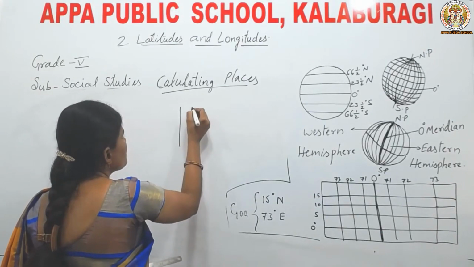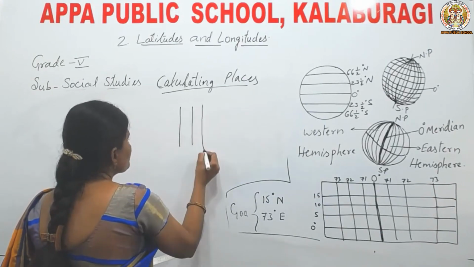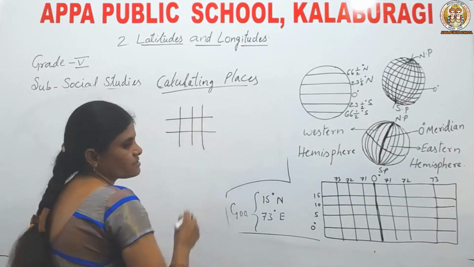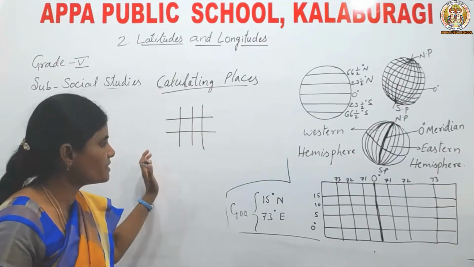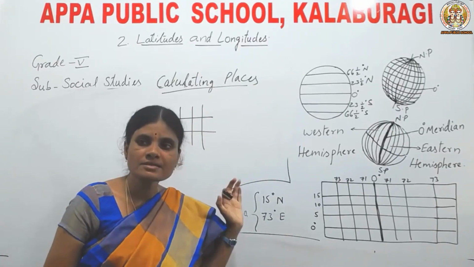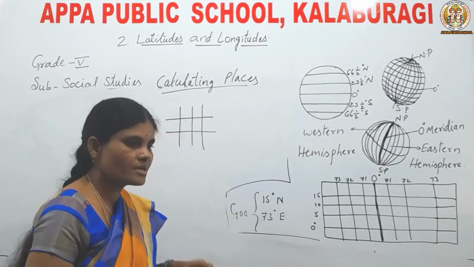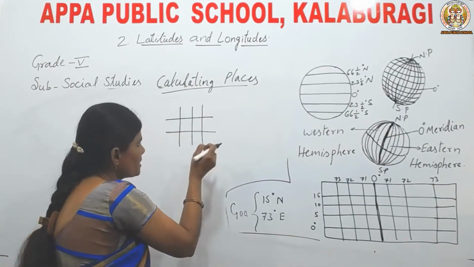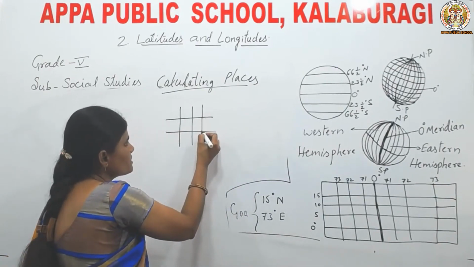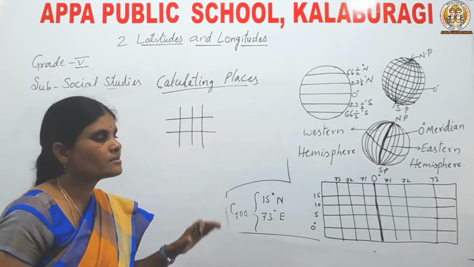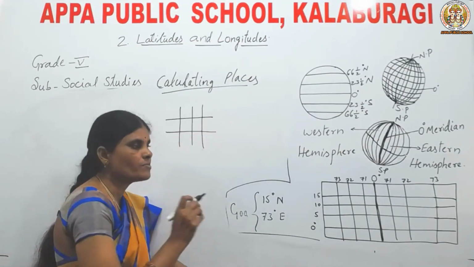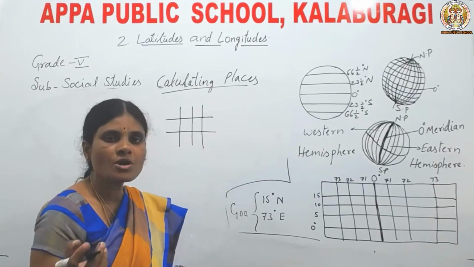Listen here, the latitudes and longitudes intersect with each other and form the grid. The point where the latitudes and longitudes intersect is the correct location of a place, either small or big.